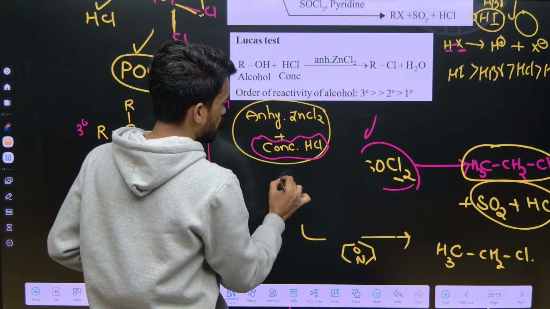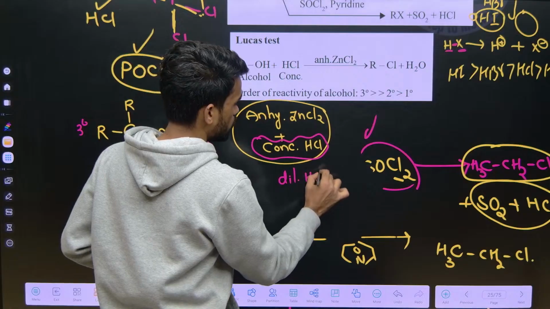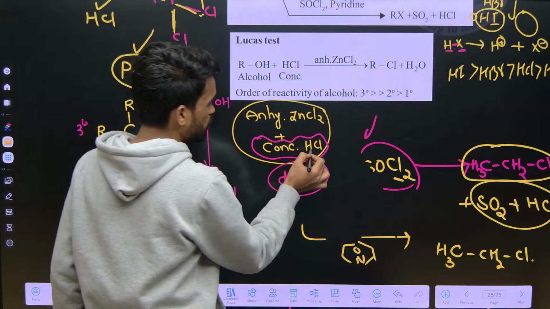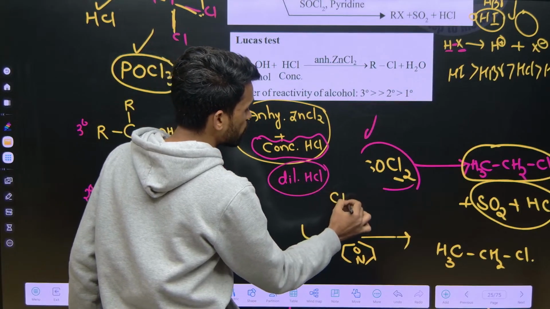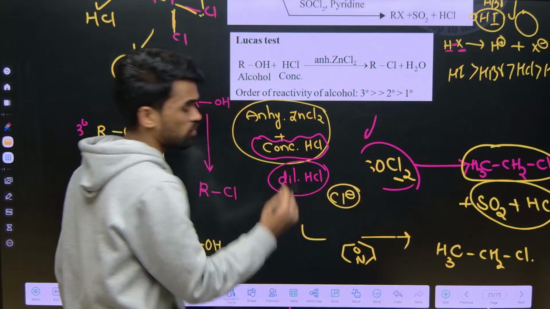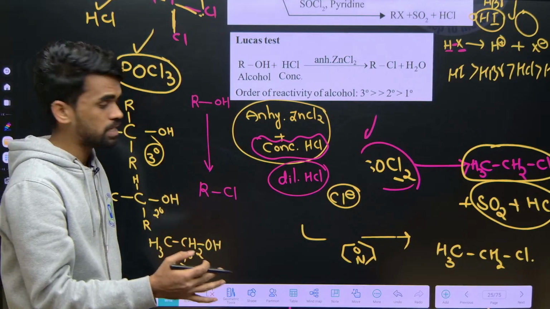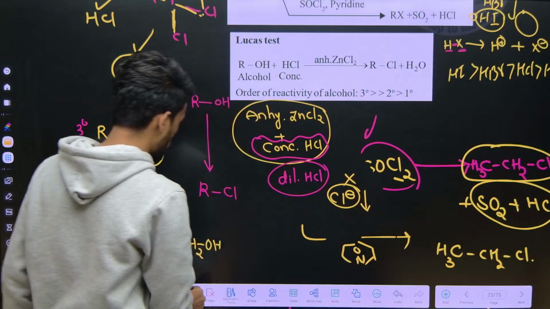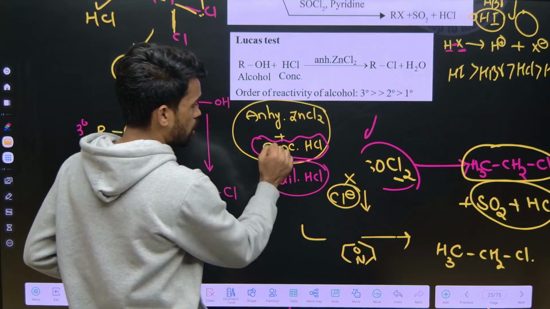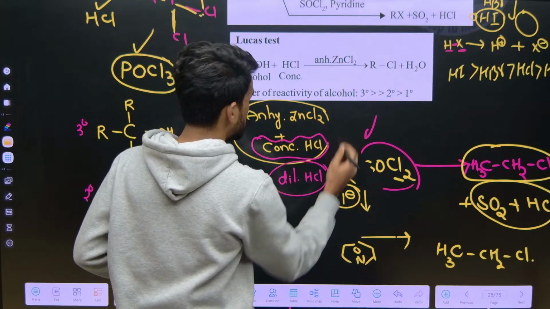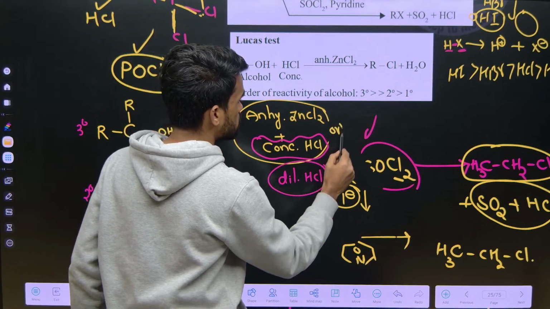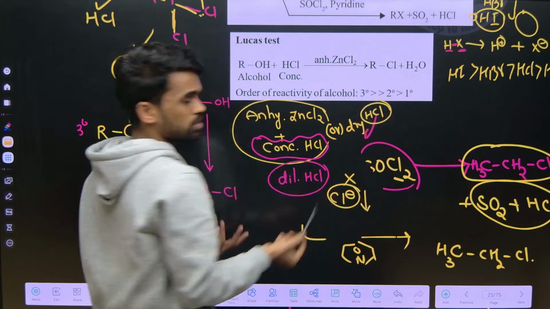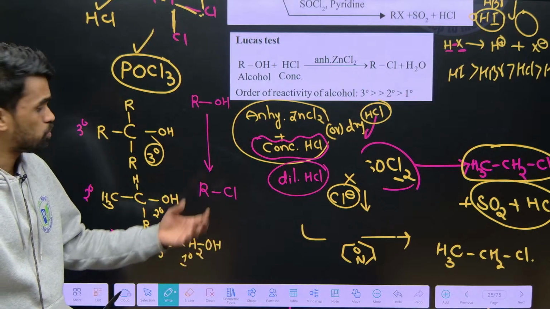Why not dilute HCl? Okay, so you might be getting this doubt. Here, if you use dilute HCl, the nucleophilicity nature of chloride ion will be decreased. That's why we are not preferring dilute. What we are preferring? Concentrated HCl or dry HCl. So dry HCl is nothing but gas. It's a pure HCl gas. So both can be used here.